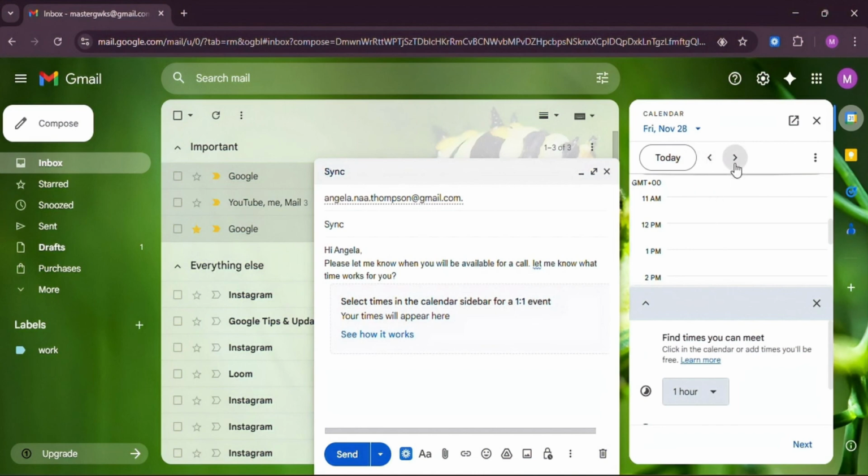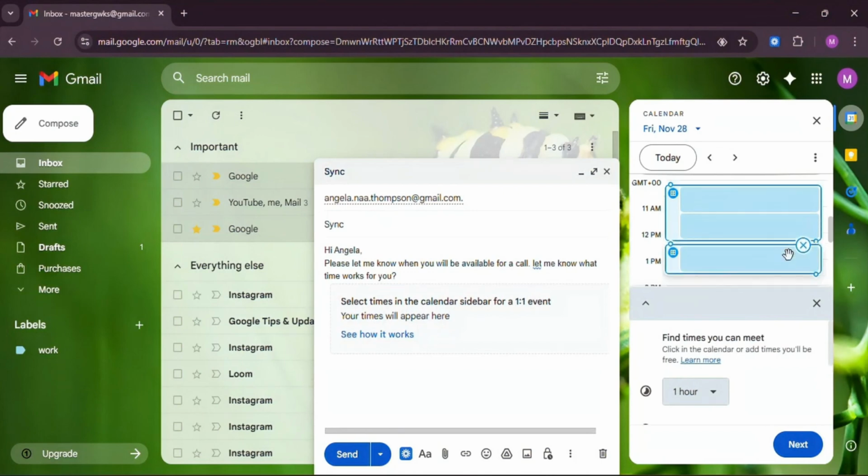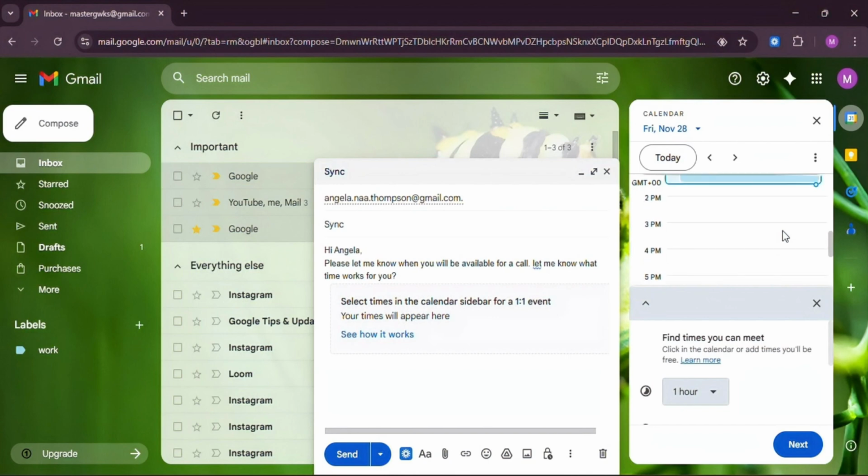Gmail will add them to your meeting proposal automatically. You can click on this button to delete the proposed time.